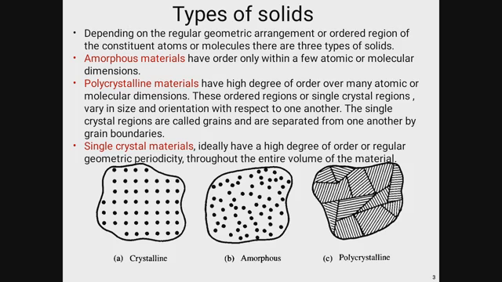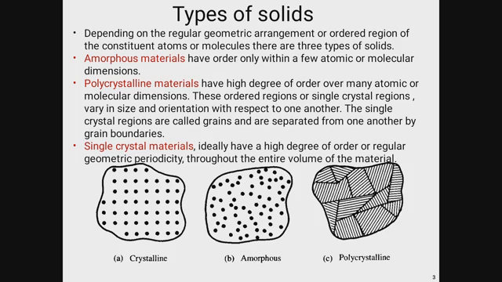The first one, the amorphous material, has order only within a few atomic or molecular dimensions. Their molecular dimension is very small. That is why this kind of material is called amorphous material.